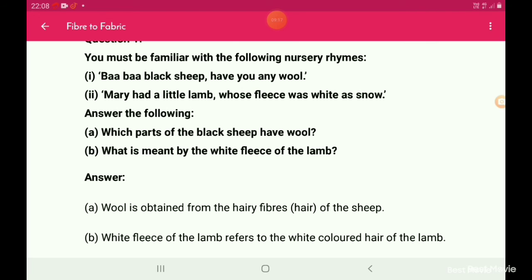Answer. Wool is obtained from the hair of the sheep. For the second one, the answer is: white fleece of the lamb refers to the white colored hair of the lamb. You can write this. I will wait for you a few seconds.